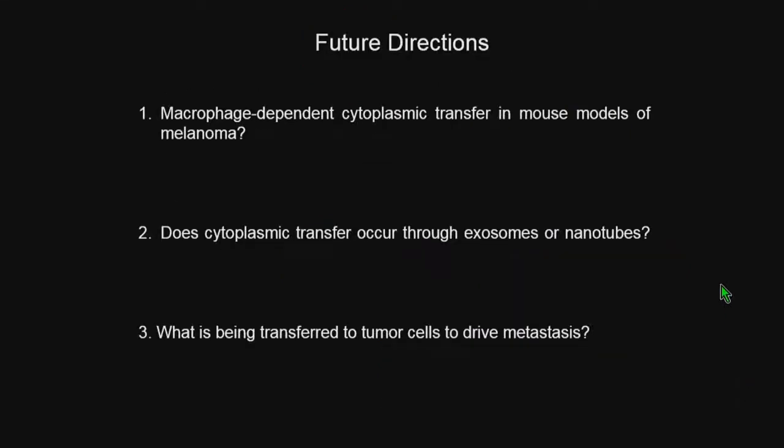So we are now commencing mouse experiments to ask whether we can observe this macrophage-dependent cytoplasmic transfer in mammalian systems. We're also doing in vitro approaches to really nail down whether this transfer occurs through exosomes or nanotubes, because we can resolve those structures in vitro. But really importantly to us, we want to know what is being transferred, what are the biomolecules moving from macrophages to tumor cells, and we are planning some profiling experiments to address that.